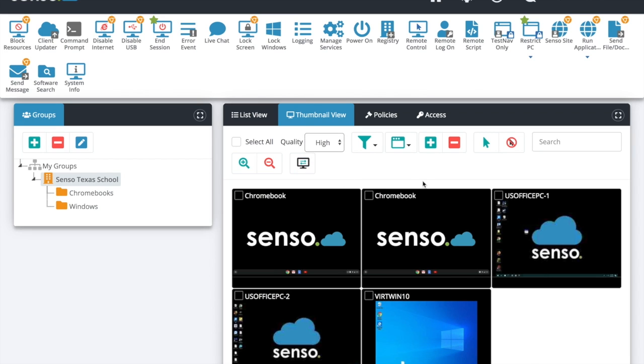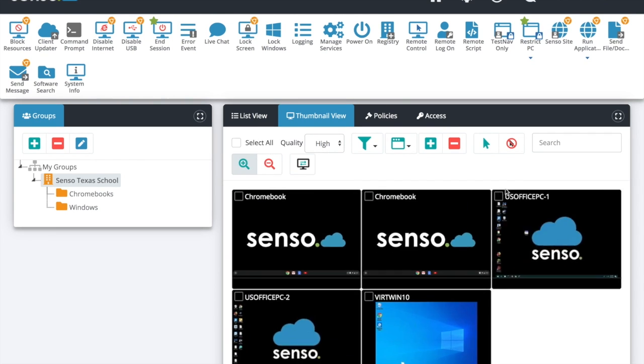And again, let me go ahead and switch that over to high so that we can have a really nice high resolution image of these devices that are live in our portal. We have Chromebooks, we have virtual machines, we have hardwired machines sitting there. All right, so we talked about filters, we talked about groups, we talked about how you can make these thumbnails bigger or smaller.